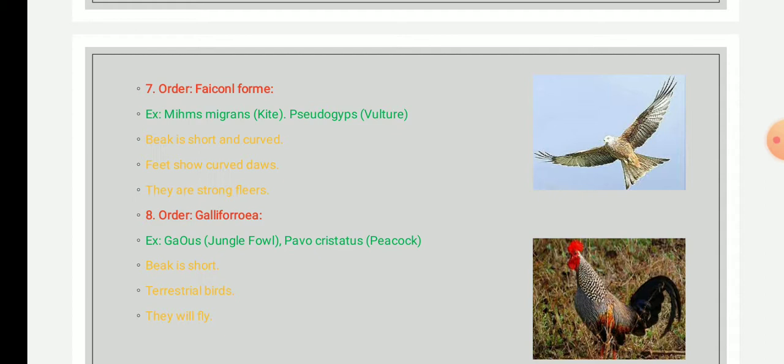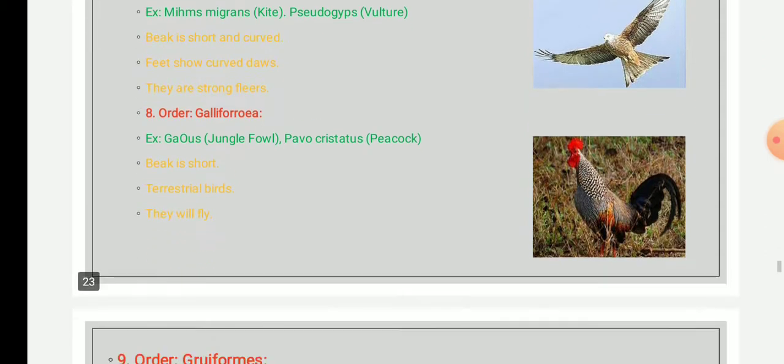That's why they are gregarious, and males are aggressive and polygamous during breeding. Examples included in this order are jungle fowl, peacock, and so on, like pigeons, quails, turkeys. These all are found in the order Galliformes. Okay, the next order, order 9, is